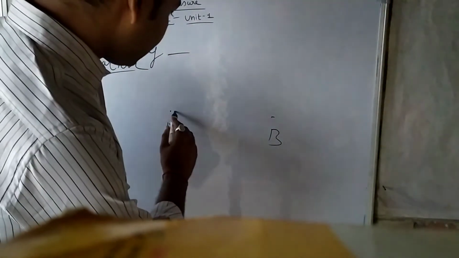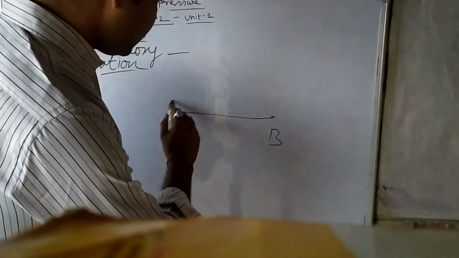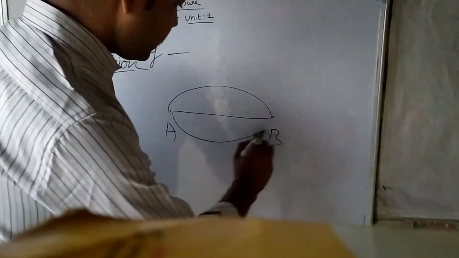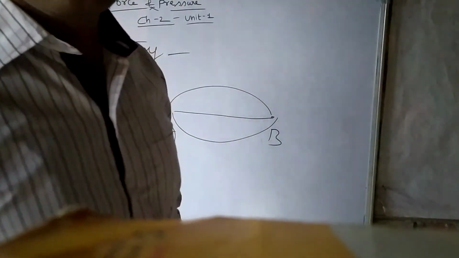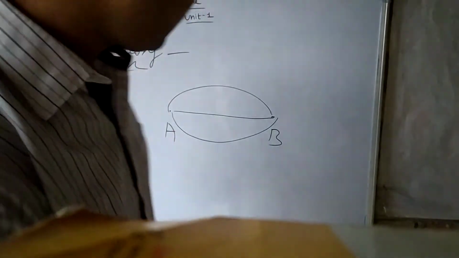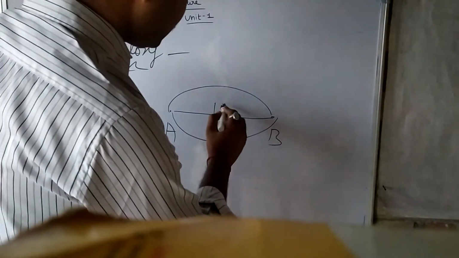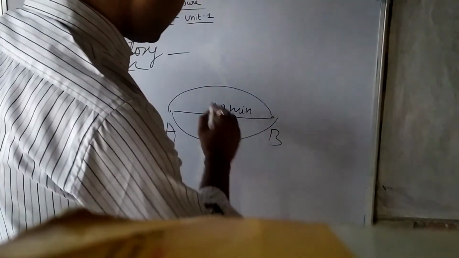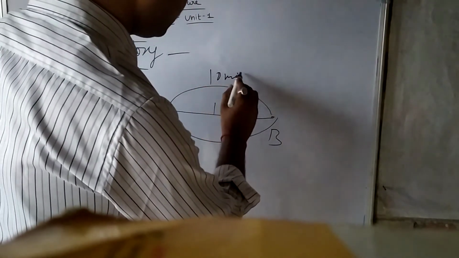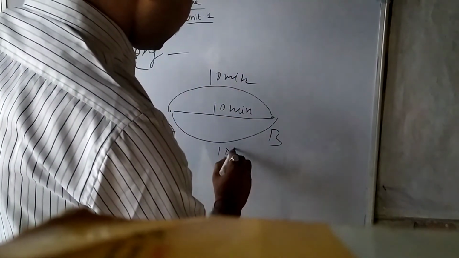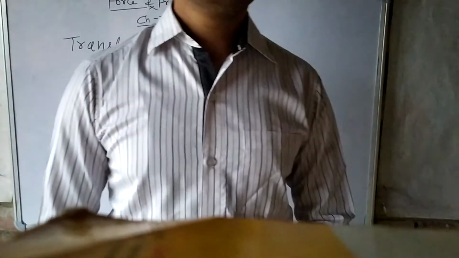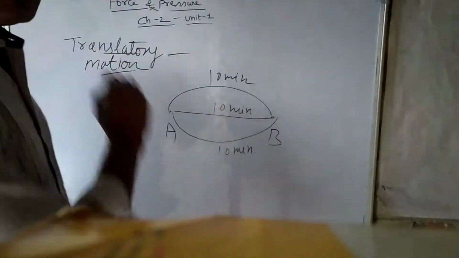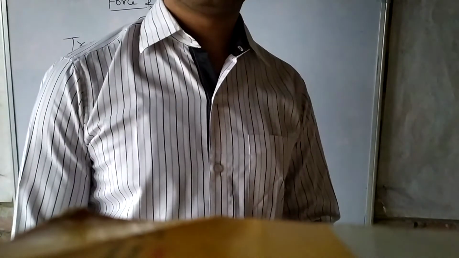If we have to move from A to B, then we can take this path also. We can take this path. We can take this path. So whatever path we choose depends on us. But the given time will be the same. That is, if we reach here in 10 minutes, then 10 minutes here also. In a given time, when a given path is covered, then we will say that the motion is a translatory motion. Understand?